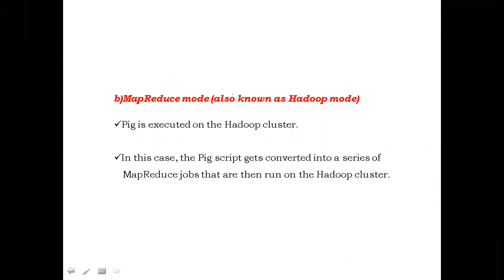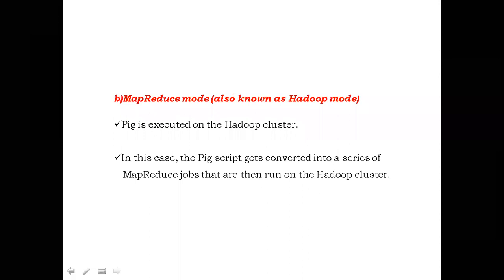Actually, our aim is to run the pig script in MapReduce mode only, but it is not good to verify your code directly on a huge data set. That's why first we run our pig script in local mode. The main purpose of the local mode is only for verifying whether our pig script is working perfectly or not. We will verify that in the local mode by taking a small data set. We will run that pig script on a single machine which is not connected to Hadoop. How the pig script will run internally in the local mode means it will take help of the local JVM, Java virtual machine, as well as it will access the files using the local file system.